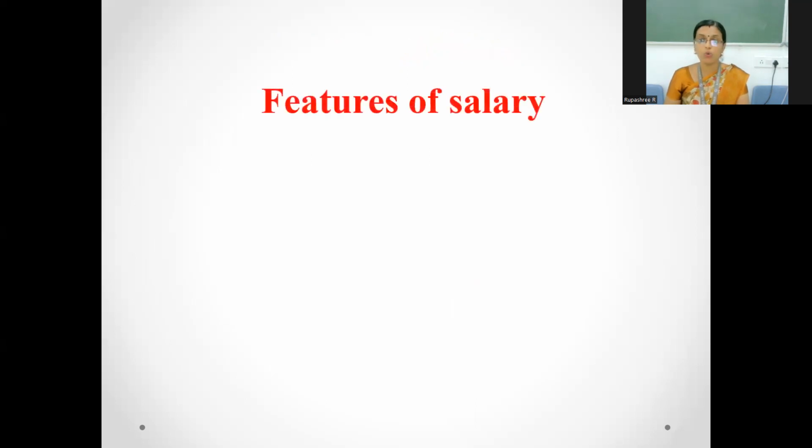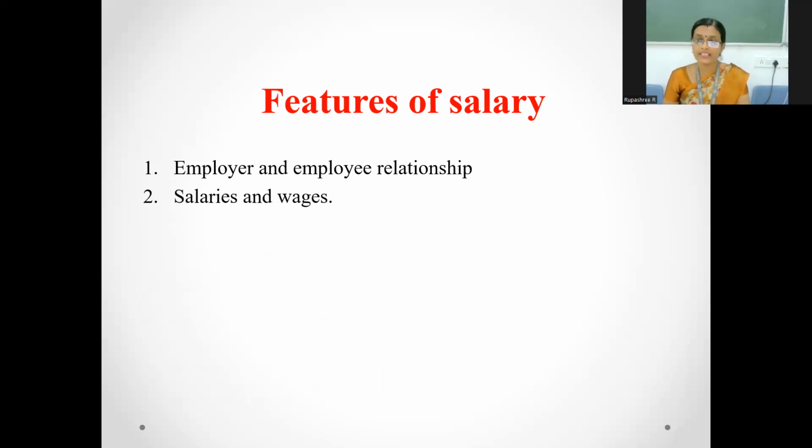Next we shall see what are the features of salary. As we have seen in the definition, it is the amount or a monetary benefit that is paid by an employer to an employee. Therefore salary is an employer and employee relationship where the employer is obligated to pay a certain sum of money to the employee on a timely basis for the services rendered. Secondly, it can either be termed as salary or it can also be called wages, which is paid on a day-to-day basis.